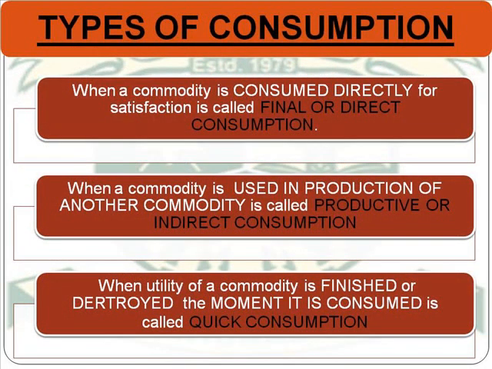Now let's start with the types of consumption. When a commodity is consumed directly for the satisfaction, it is known as the final or the direct consumption. Now again, let's take an example. Now suppose you are eating an ice cream at the moment. You are eating it immediately and at this point of time only you are using up its utility, or you are obtaining a direct satisfaction on the consumption of that ice cream. So that is why that will be known as the final or the direct consumption.